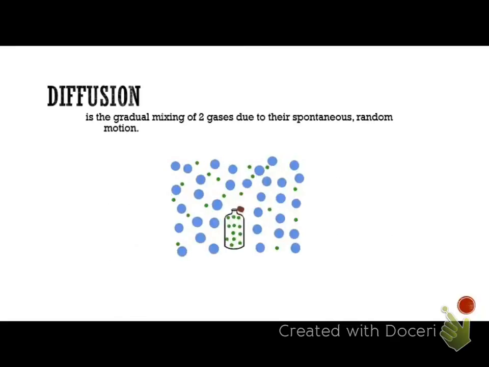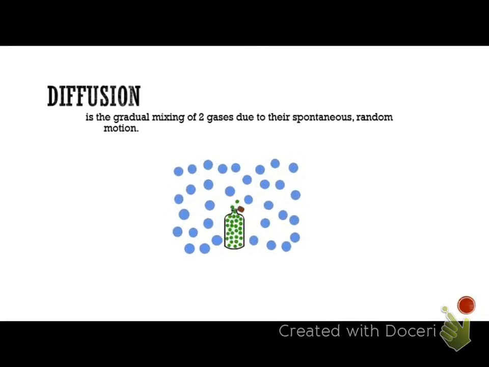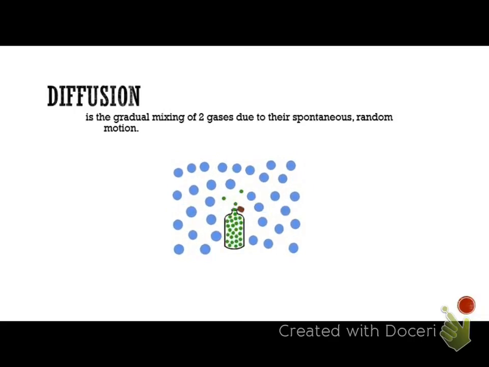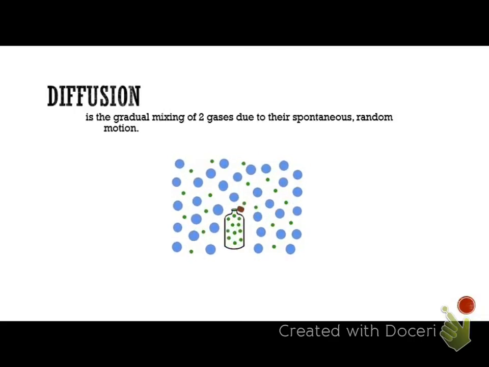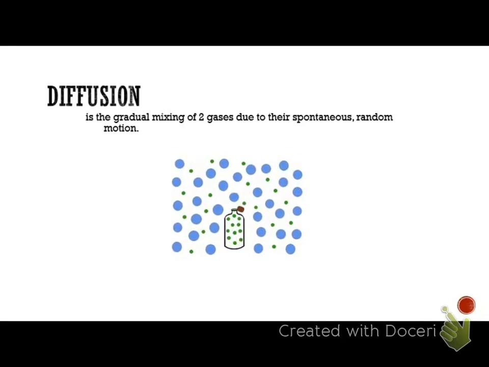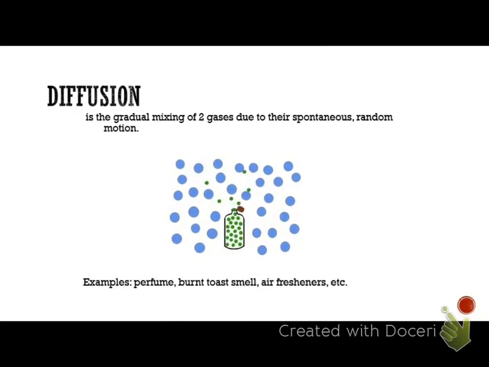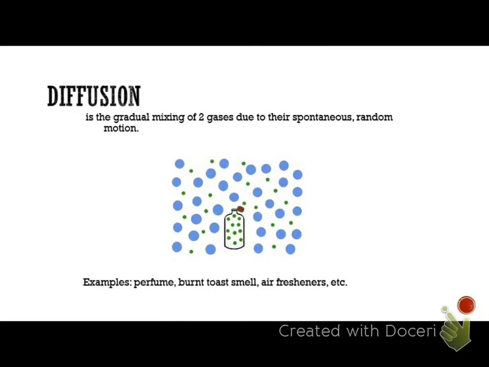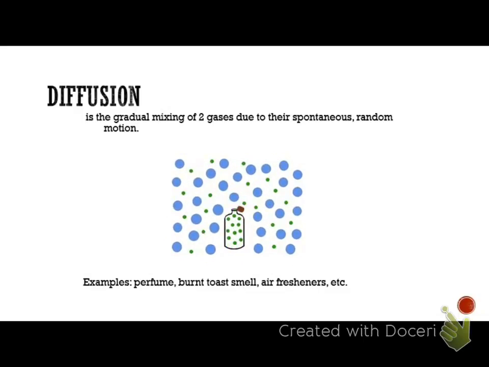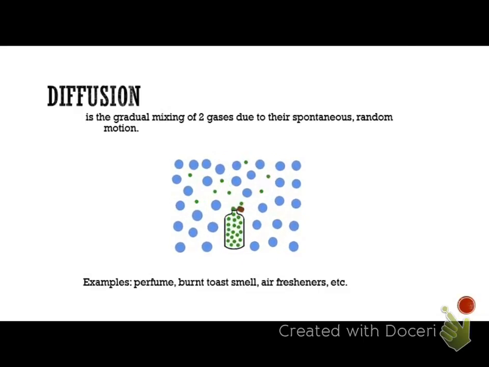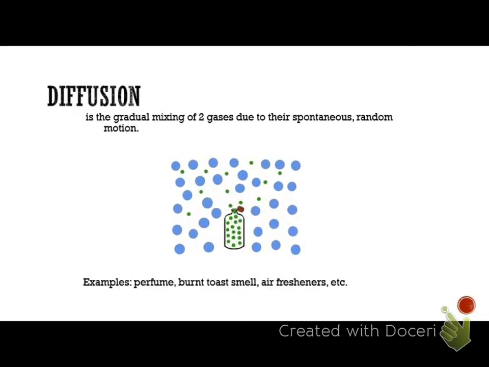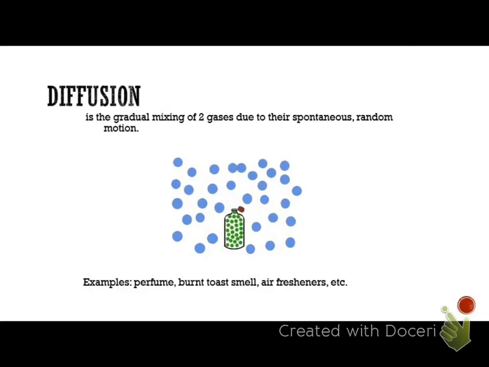Diffusion is the gradual mixing of two gases due to their spontaneous random nature. We're in a room with gas particles moving all around us, and if we release other gas particles, eventually you would smell them throughout the whole room. That's why we can smell perfume when someone sprays it across the room, or air fresheners, or burnt popcorn. When someone burns popcorn in the microwave, we can smell it two or three classrooms away, and that's because of diffusion, because it's random mixing of the particles.